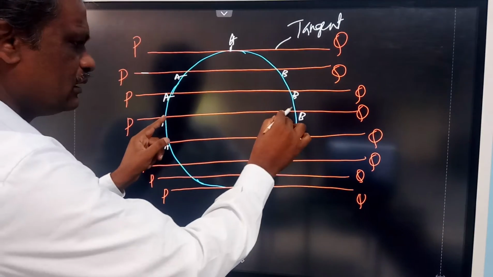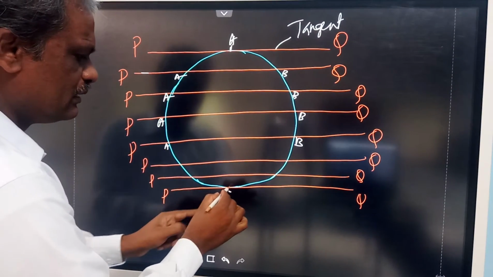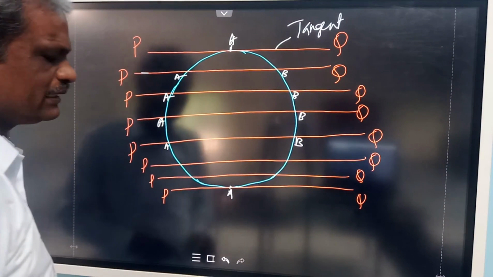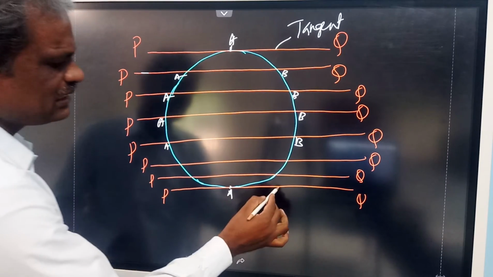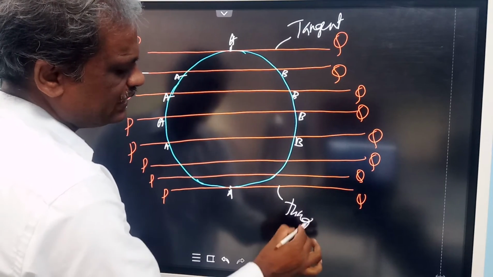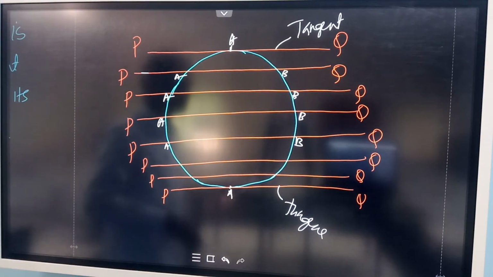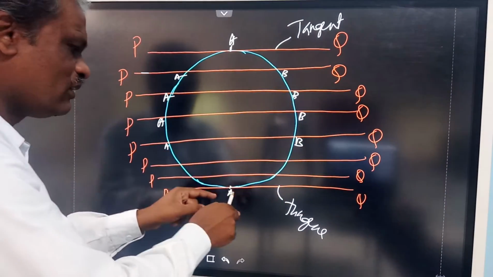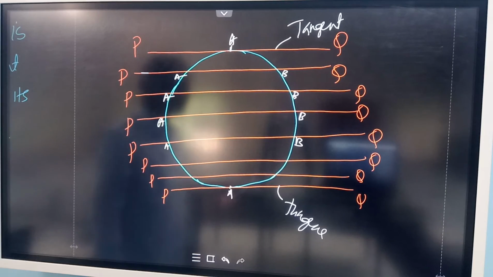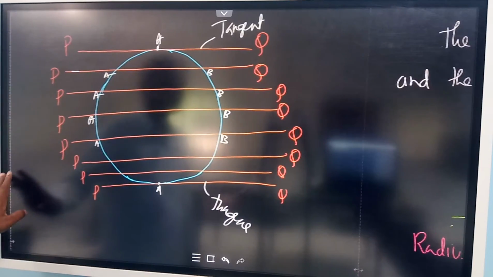Here also, if you push this downward, both will coincide at one point. So then it becomes a tangent. This is also a tangent. So that's why a tangent is a special case of secant, where the two endpoints coincide with each other.